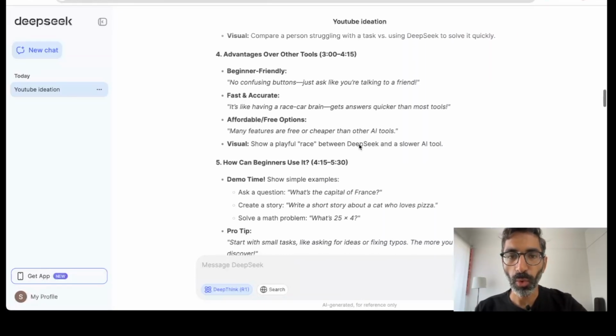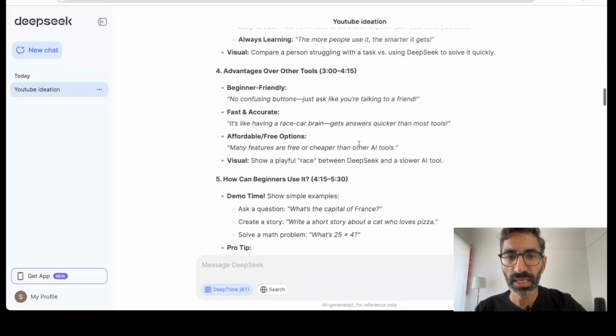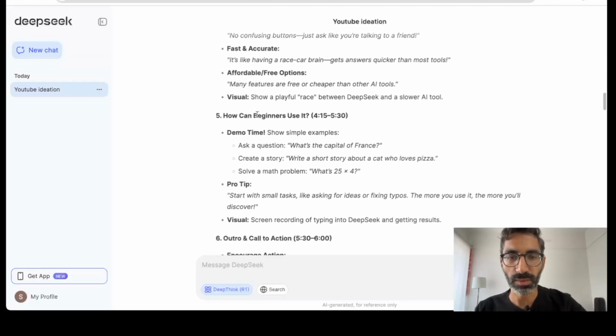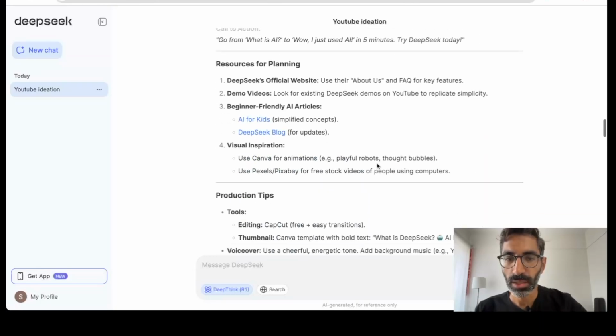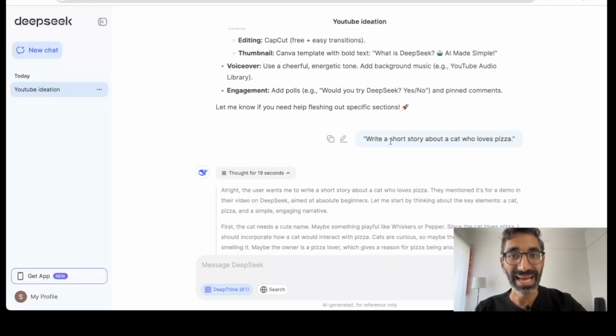So I went through all this description, and then in terms of use cases, it says that, okay, what are some ways in which a beginner can use it? So demo time. DeepSeek gave me these examples that, hey, you can use these 2-3 simple ways. So I thought, why not try it? Write a short story about a cat who loves pizza. So I thought, let me just try and see what it comes up with. So exactly the prompt that I gave DeepSeek, nothing more, nothing less.